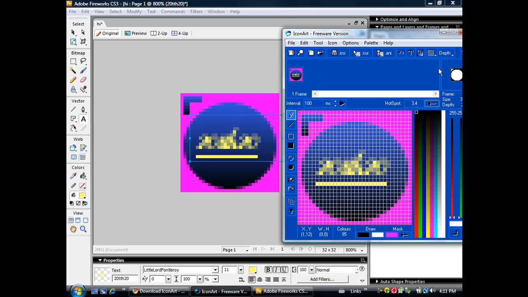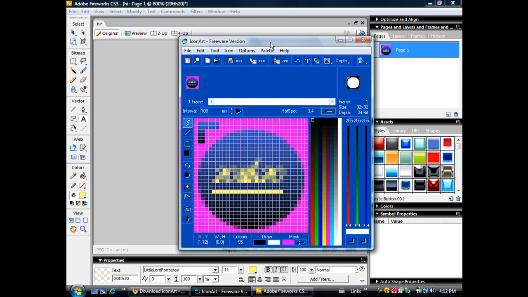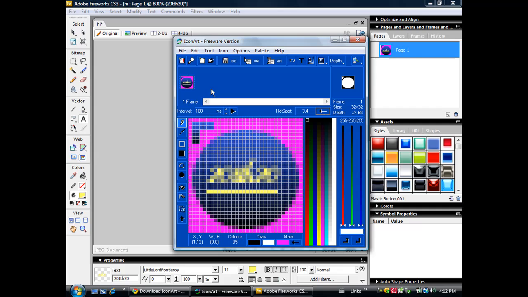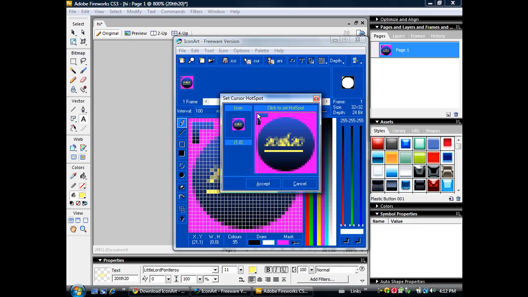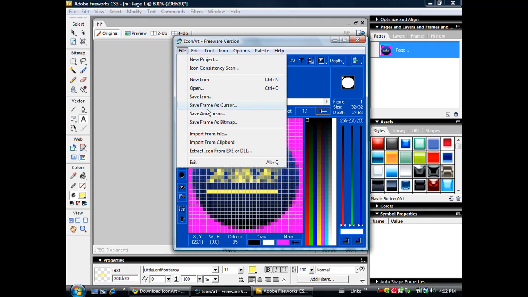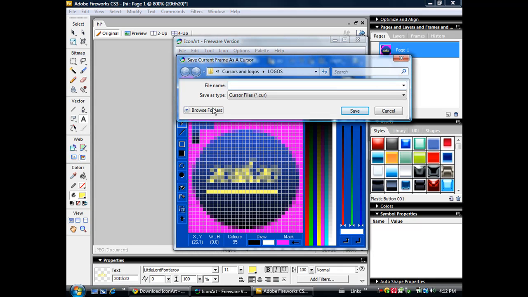The text is blurry. Okay, so that's just what you do. You can fix the text up, but I got it messed up, and I don't want to go do it again. And once you get the right text, you just come here, put the zoom to 1:1, click save frame as cursor, and then name it 20 TTH 20. Oh, it might be okay after all.